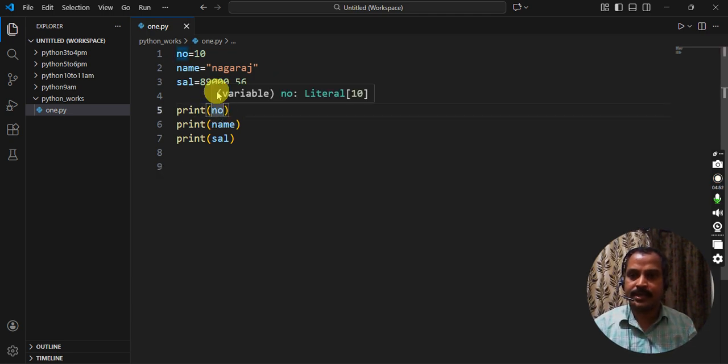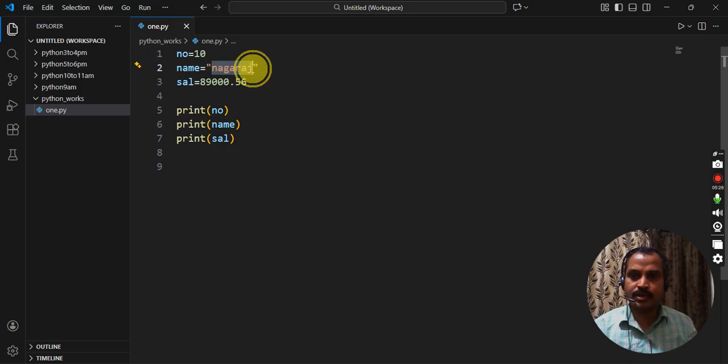Number is an integer type, so without a fraction we can define an integer value directly. We can define 10 as an integer value. Name is a string. Within double quotes, if you define any value, that is called a string. A value with a fraction is called a float value. So this one is without a fraction, and this one is with a fraction. With a fraction, the value is treated as a float. Without a fraction, it's treated as an integer.